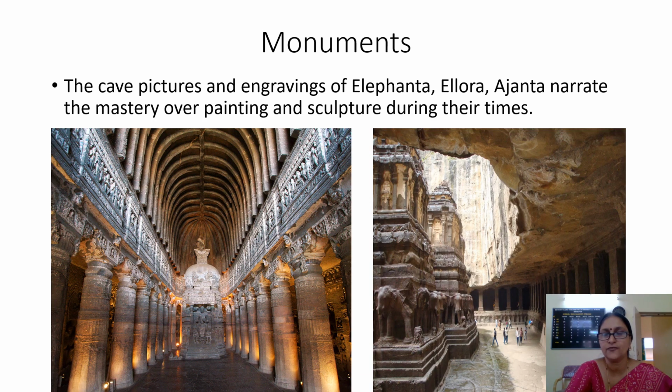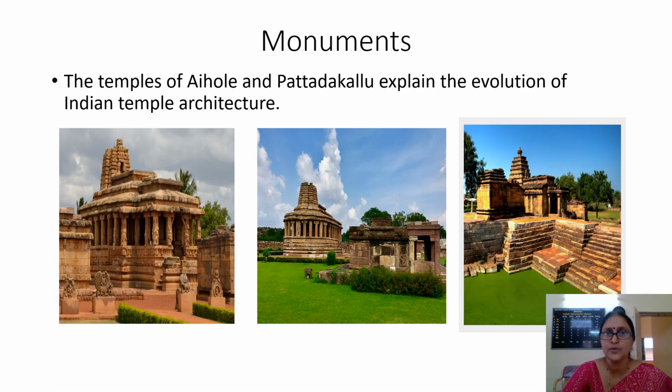The cave pictures of Ajanta, Ellora and Elephanta. In these caves we can see wonderful paintings and sculptures. They tell us about the mastery over painting and sculpture of the people of those days. The temples of Aihole and Pattadakallu, most of you might have seen. This is in Karnataka itself. They tell us about the evolution of Indian temple architecture, how it evolved over a period of time.